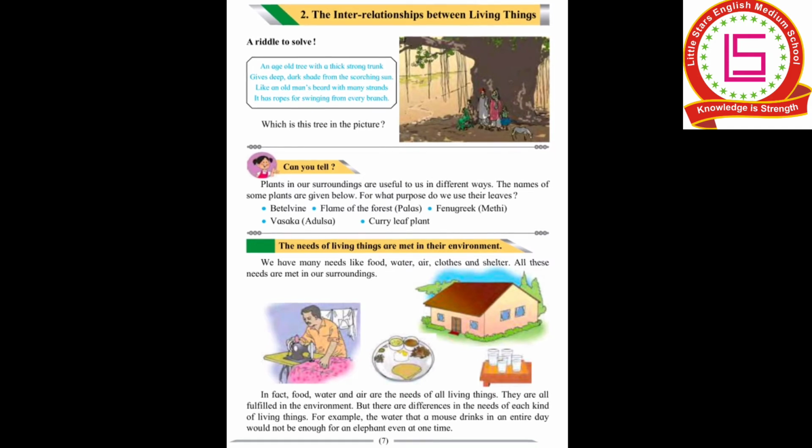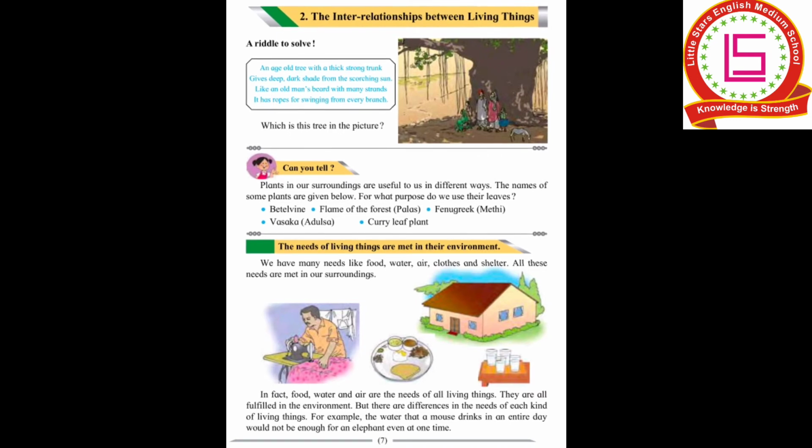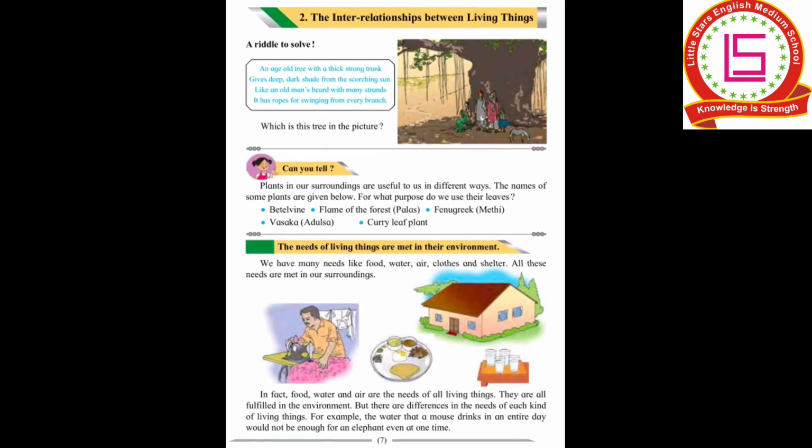We'll start with the first para. The needs of living things are met in their environment, which is written in the yellow box. We'll start the lesson from there. The needs of living things are met in their environment. It means that whatever things all living things need are provided by the environment. We have many needs like food, air, water, clothes, and shelter. All these needs are met in our surroundings. All the basic things a living being needs to live are provided by our surroundings.